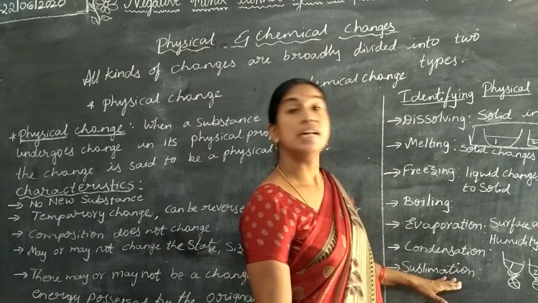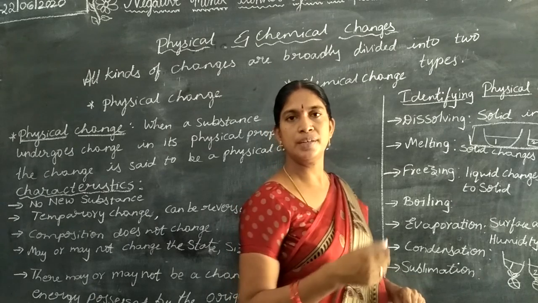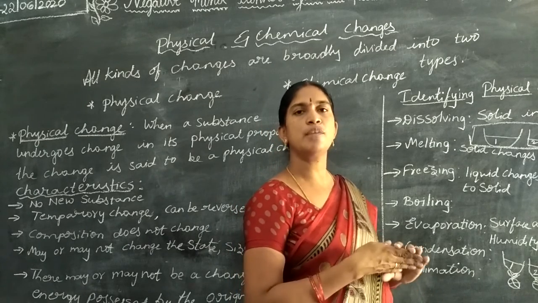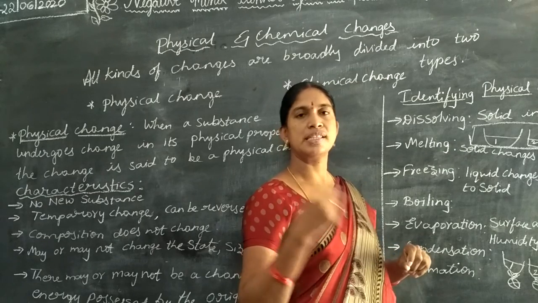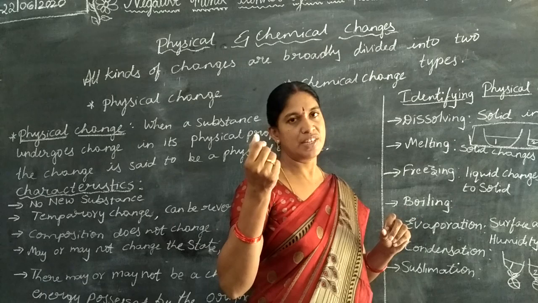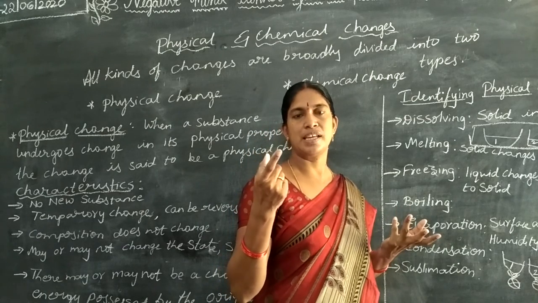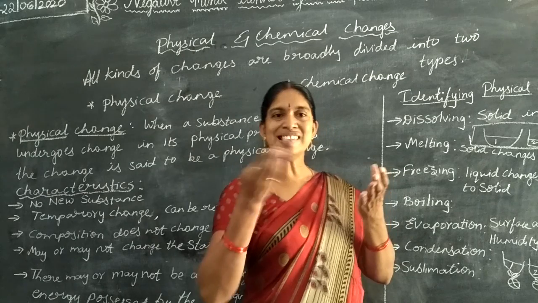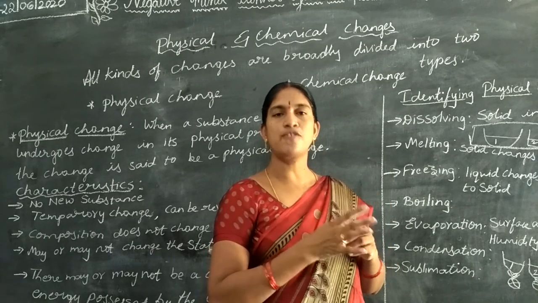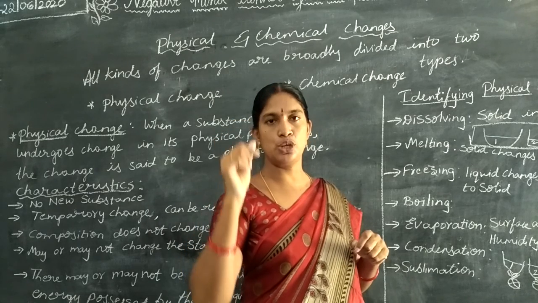And the next one is sublimation. Have you ever seen camphor or naphthalene balls? Where are these naphthalene balls used? Sometimes they are placed in the cupboards to keep the clothes safe from worms, isn't it? If you place naphthalene balls in the clothes, after some time we can see the size of the naphthalene ball is reduced.